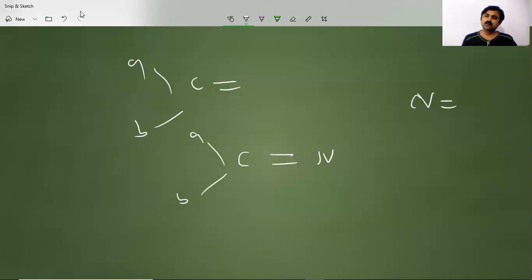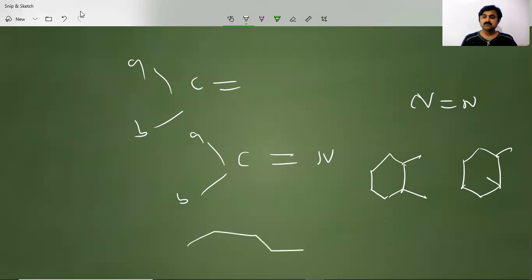Then the ring structure, where we have also shown different groups attached, and cis and trans in the ring structure. In the diene cases, this we called cis, this we called cis, and if it went like this, this we called trans, this is cis. This we learned.